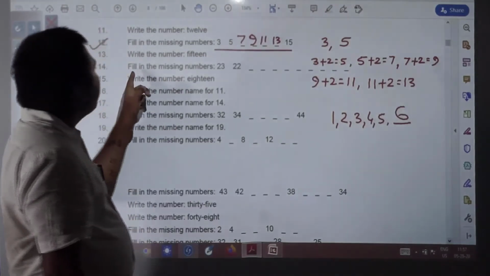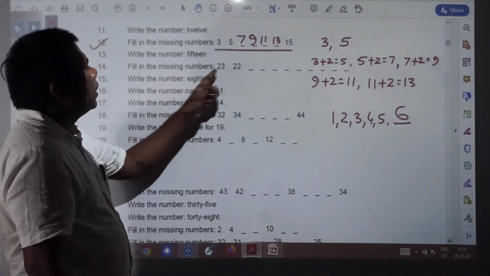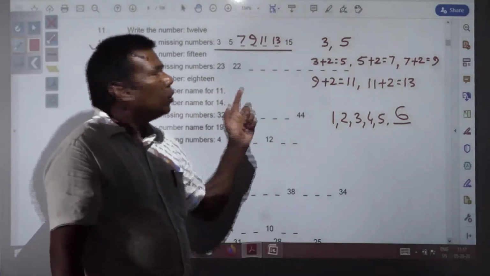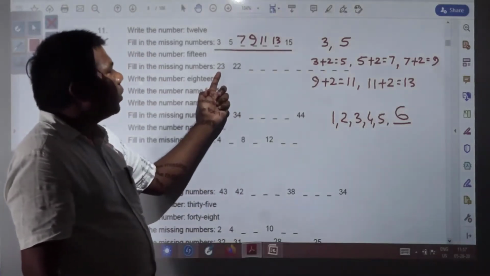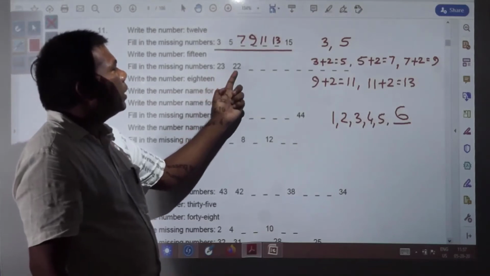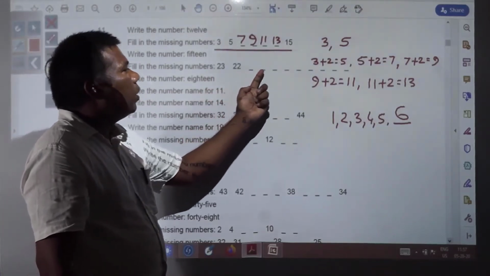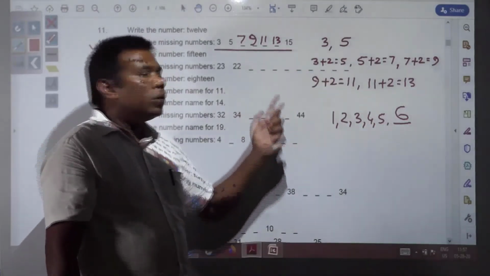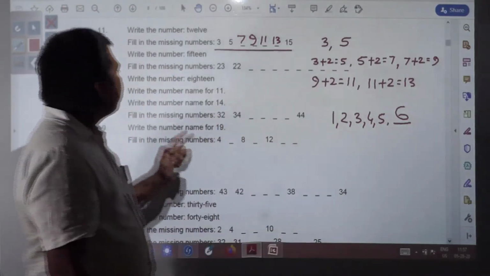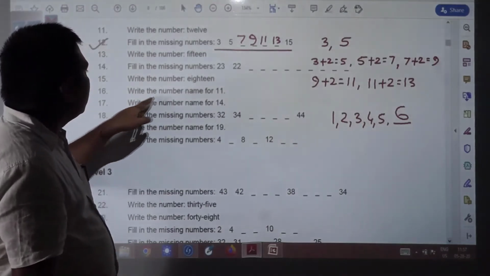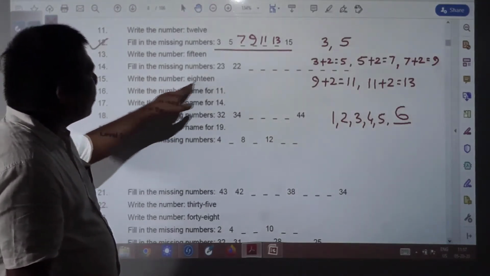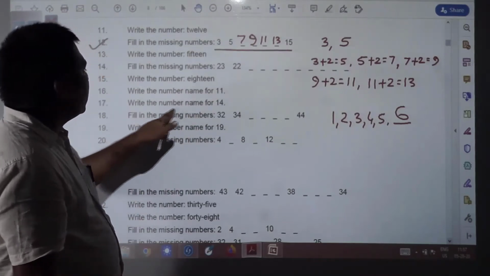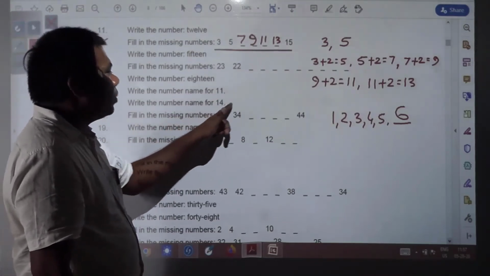Next you see, fill in the missing numbers: 23, 22 and next what numbers will come. So easy it is. This is backward counting. 23, 22, then 21 will come. 20, 19, 18, like that numbers will come. So you should write yourself. Then you have again, number name you have to write. This is so easy. Write the number name for 14, again it is so easy.